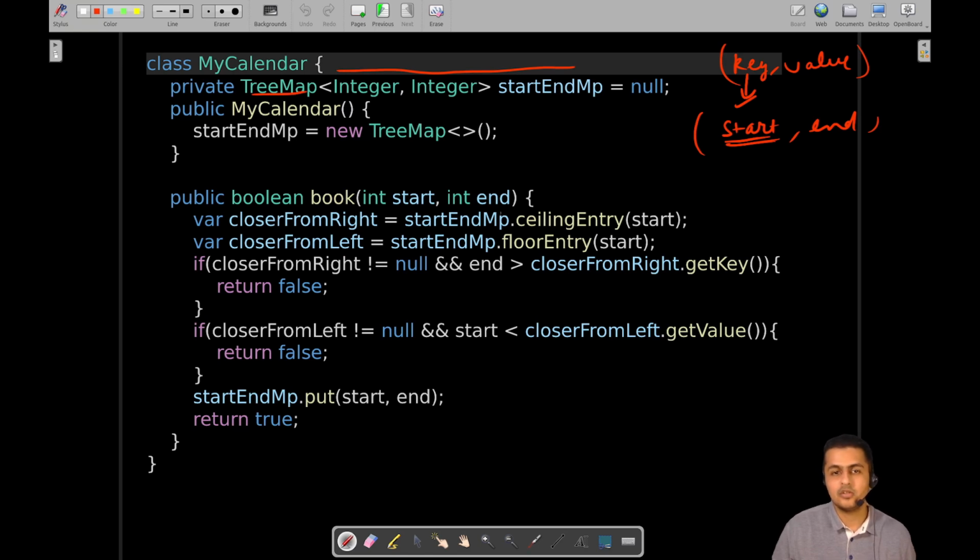Okay, so anyways, let's see what this ceiling entry will give us. Consider it like that. So there is a particular partition. For this analogy, let's consider that there is a jar, and it has a lid, and there are some flies in it.